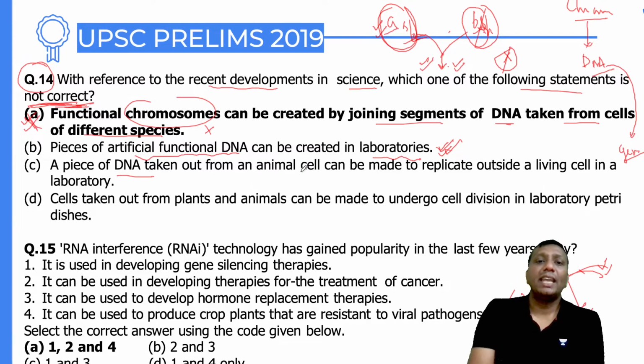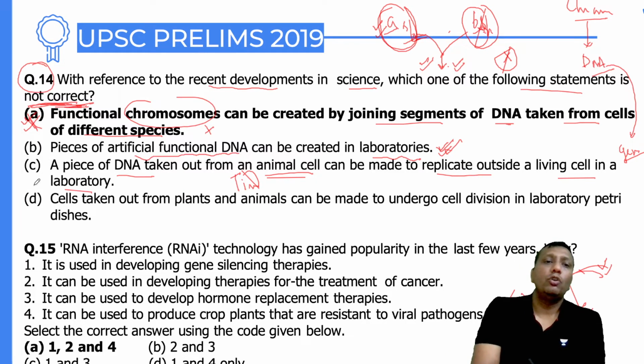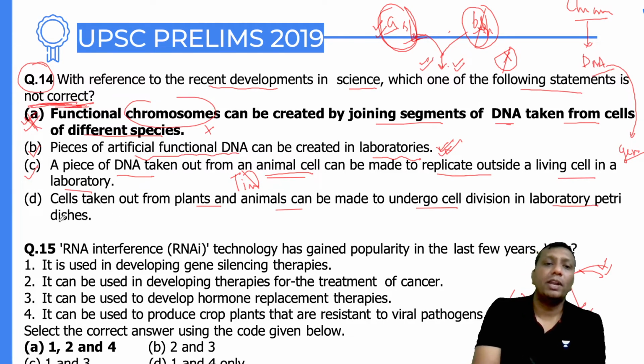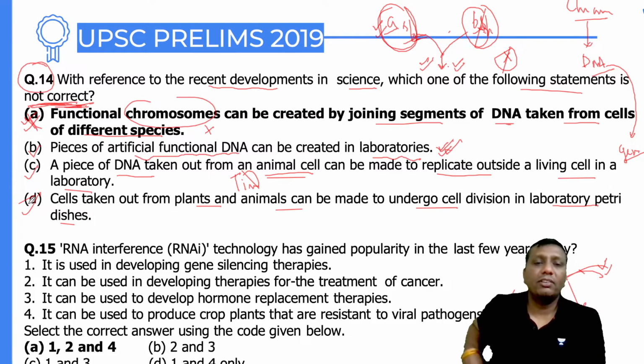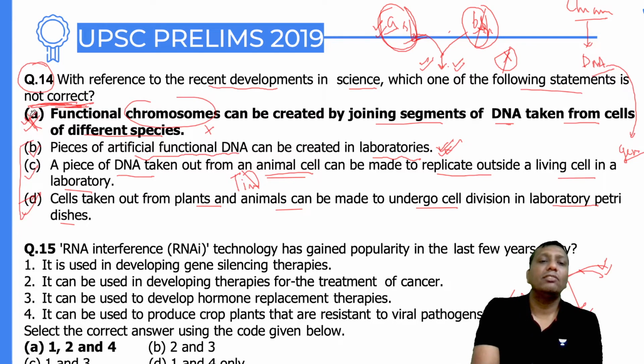A piece of DNA taken out from an animal cell can be made to replicate outside the living cell in the laboratory, definitely, and this is the case of tissue culture. You people know very well about stem cell culture, micropropagation, tissue culture. So C is also right, B also right. Cells taken out from plants and animals can be made to undergo cell division in laboratory petri dishes. Definitely, the same information, guys. In the case of tissue culture experiments, it happened, and we are doing micropropagation. So definitely B, C, and D are right. Only A is not correct.